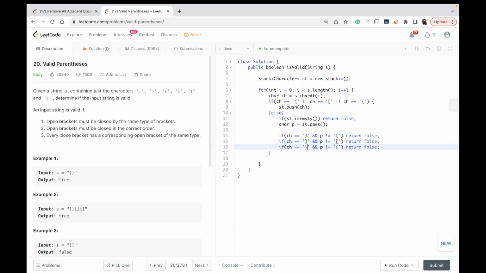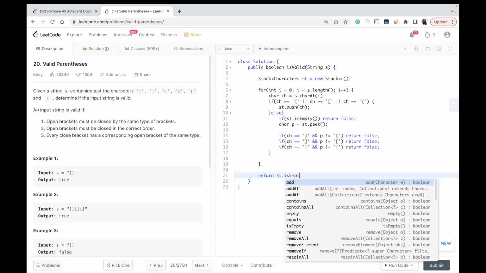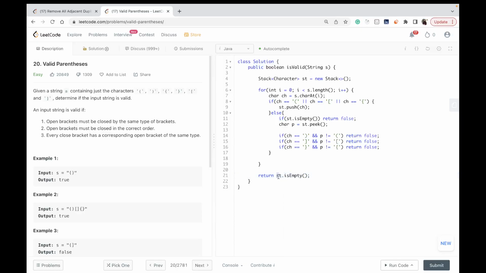In the end, if any of these conditions was true, you would have just moved forward in the for loop, and in the end you just check. If the stack is empty, you return true. If the stack is not empty, this will return false. So the answer should also be false.